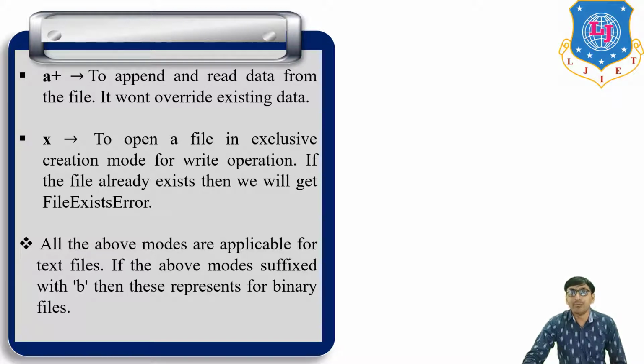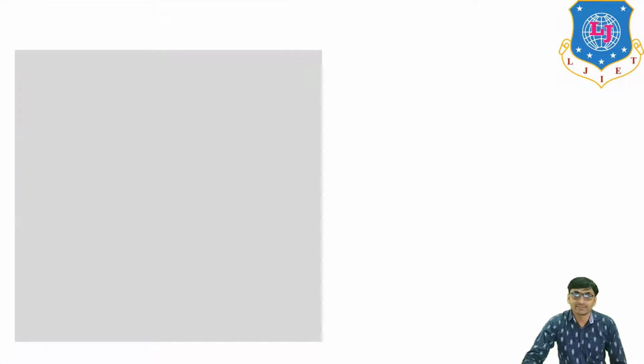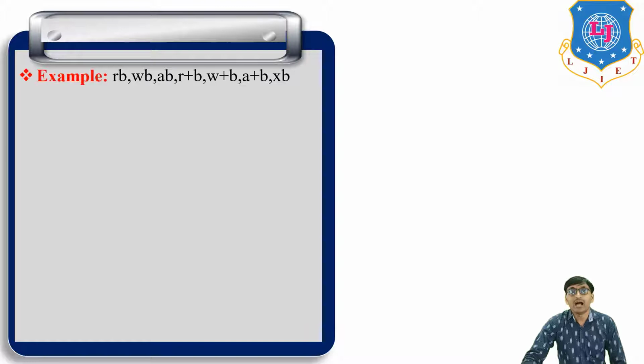If the above modes are suffixed with b, then they represent binary files. For example, rb means read operation for binary file, wb means write operation for binary file. In the same way, ab, r+b, w+b, a+b, and xb.